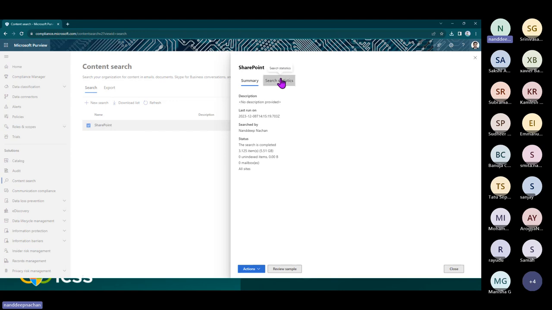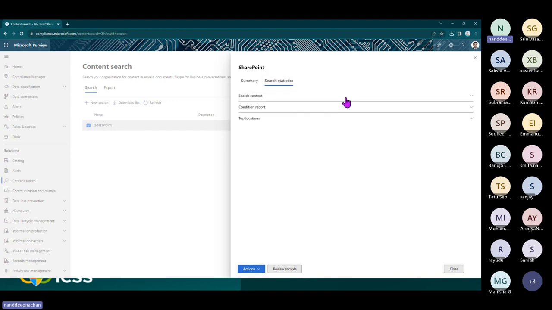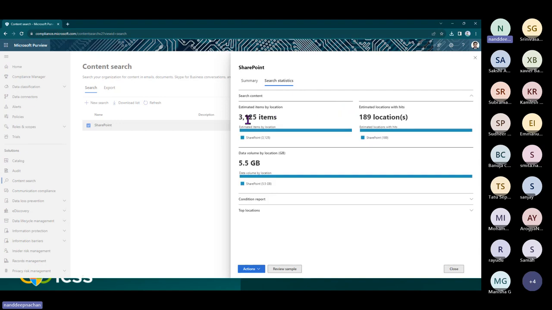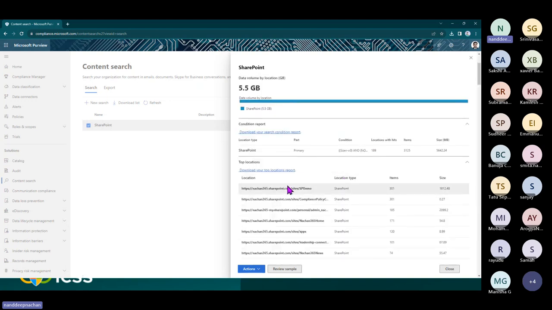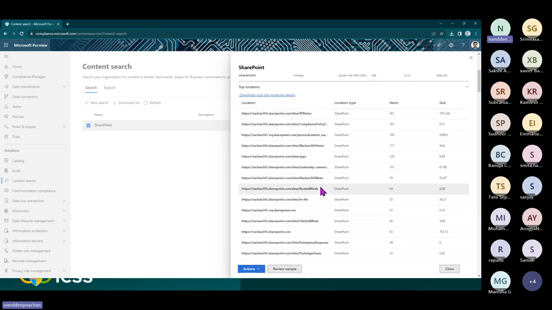Okay, so now once you go into the search statistics, you should be able to see all of the search content. So this one has actually got the content from 3,000 items, 189 locations, and this is the data volume that I'm talking about, like 5.5 GB. Then if you want to create some kind of reports, this is the place. Then again, you can download all of those top locations. So these are the top sites from where I'm getting that data.